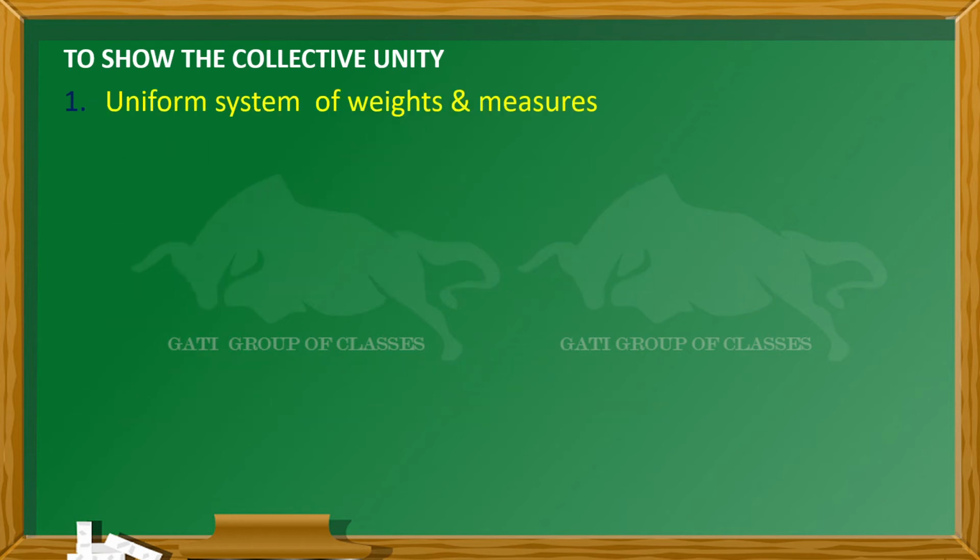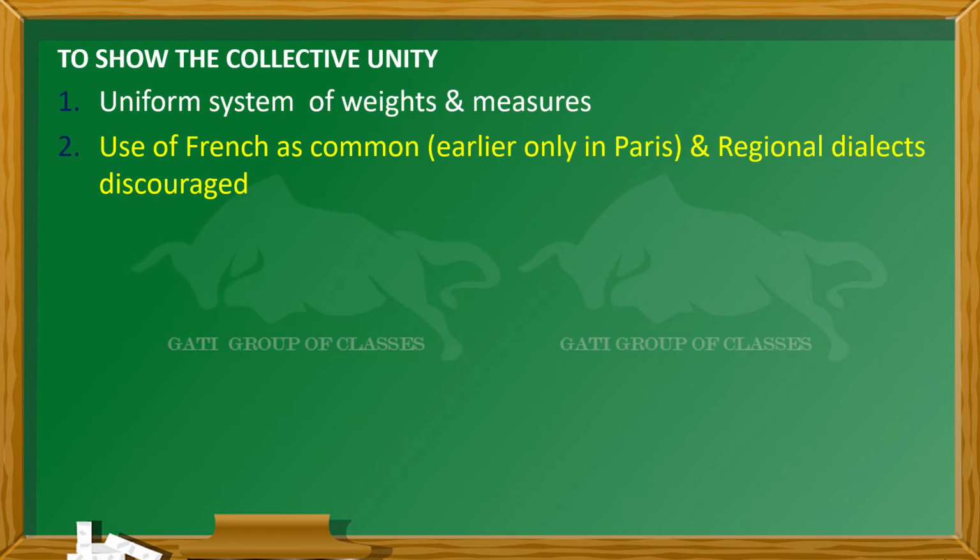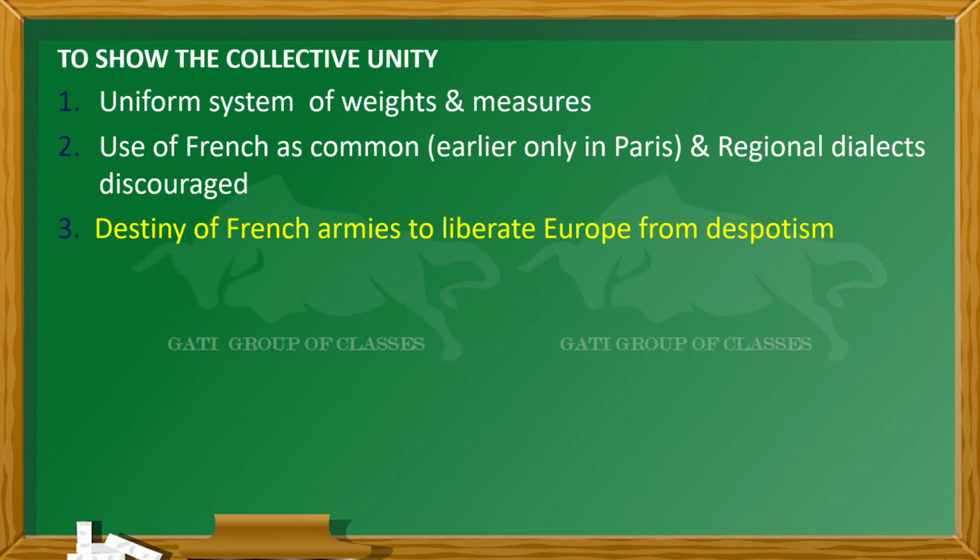And one more thing is that a uniform system of weights and measures was introduced, which will be discussed in the Napoleon Bonaparte topic also. And one more thing is the use of French as a common language. Earlier, the French language was used only in Paris. And regional dialects have now been discouraged, so not every language will be nationalized. The destiny of the French armies was to liberate Europe from despotism. Now this was the thing, that the French armies were thinking that it was their duty to liberate the whole of Europe from this type of despotism and these types of monarchies.